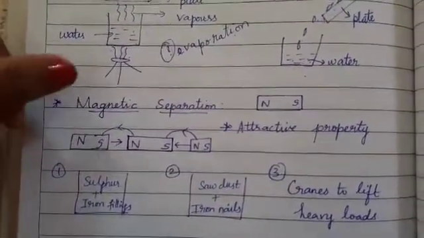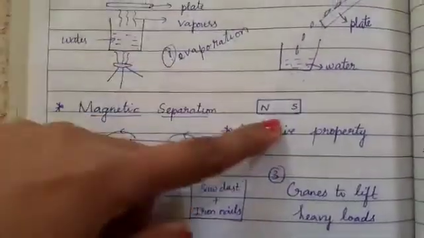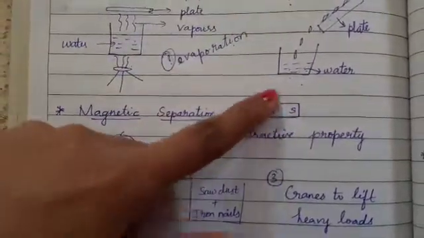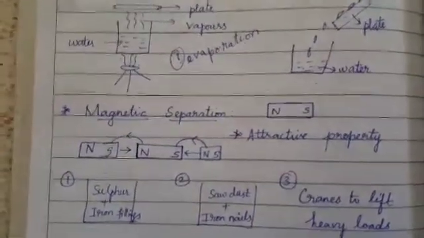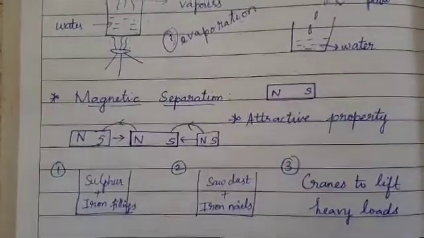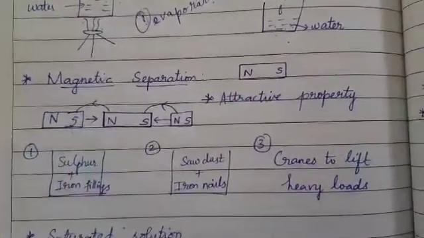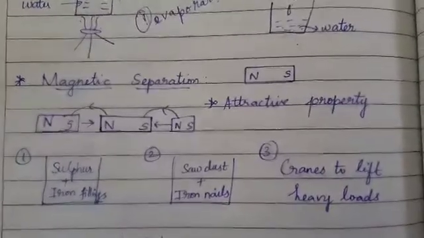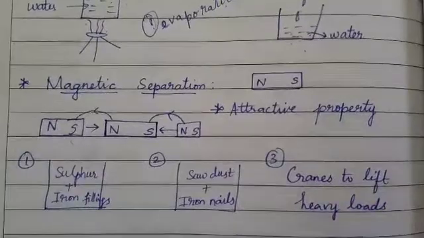This method involves the use of a magnet. I have taken a piece of magnet here. The most important thing about using a magnet is that it has the attractive property. What is meant by attractive property? It will attract the nearby objects.